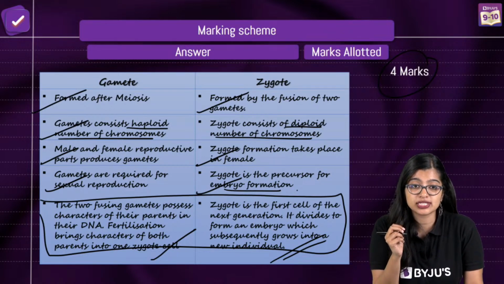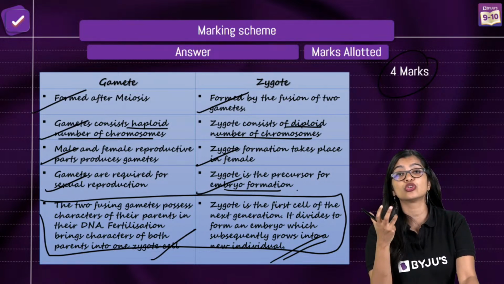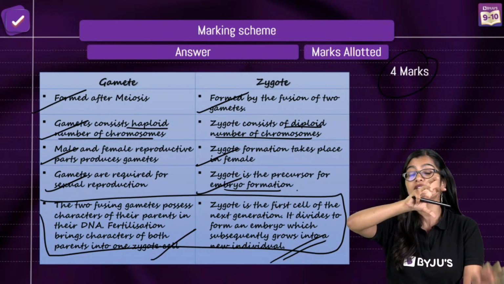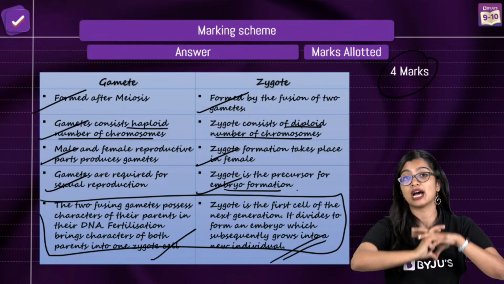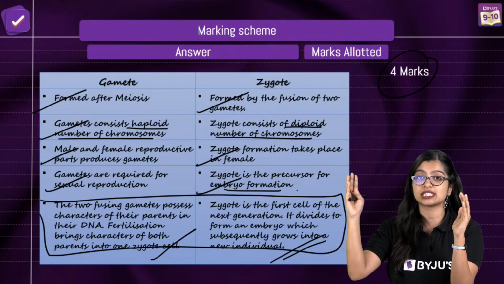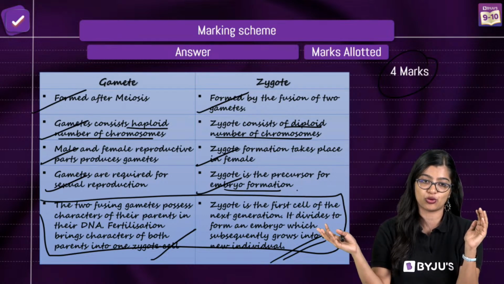Ma'am, can you tell me what is meiosis? Meiosis is also known as reductional division, where a single parent cell which has doubled or diploid number of chromosomes will undergo meiotic division such that at the end of it only half the number of chromosomes will be there.